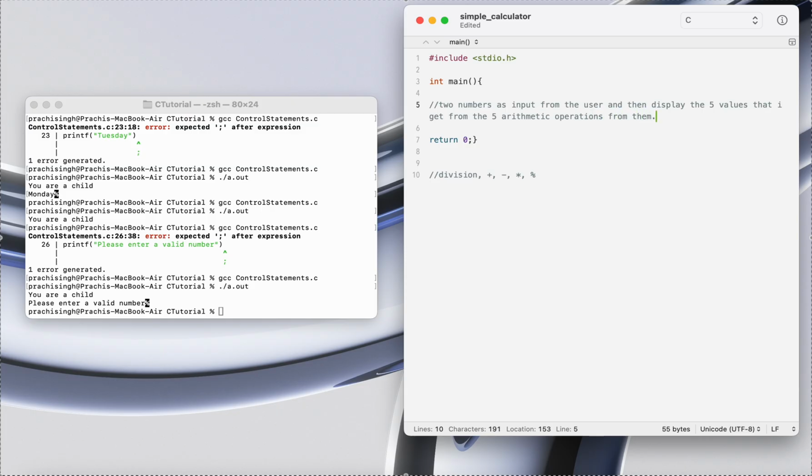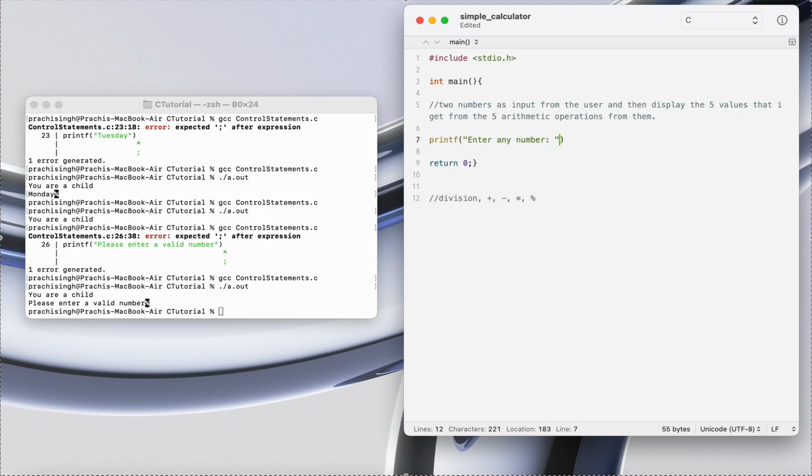Cool. So let's take input from users. So I'm going to enter, so let's just do this, enter any number, yeah, that's fine.